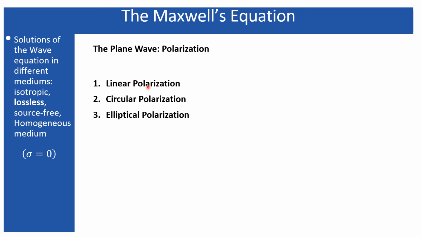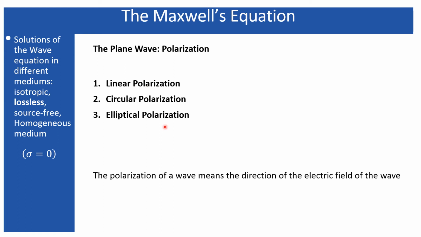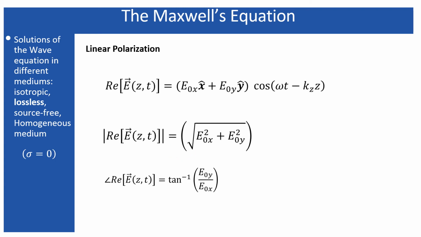That is, the first is linear polarization, then circular polarization, and elliptical polarization. Let's see what they are. First is the linear polarization. This is the general form that I have obtained. The magnitude will be the square root of Ex squared plus Ey squared, and the angle between them is tan inverse of Ey over Ex. This can be used for all types of polarizations.